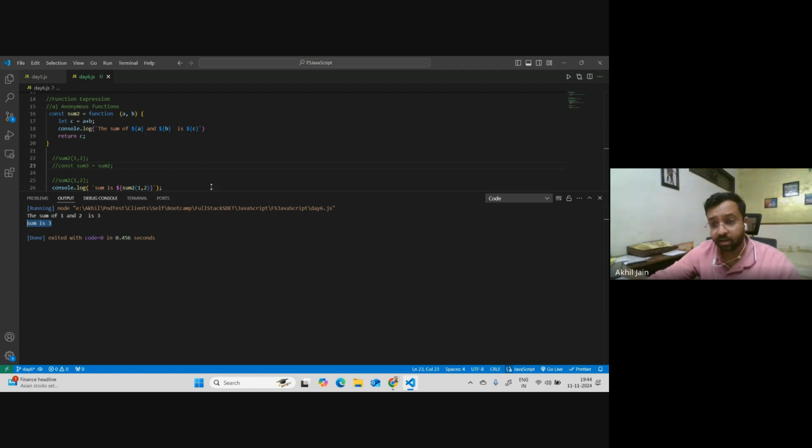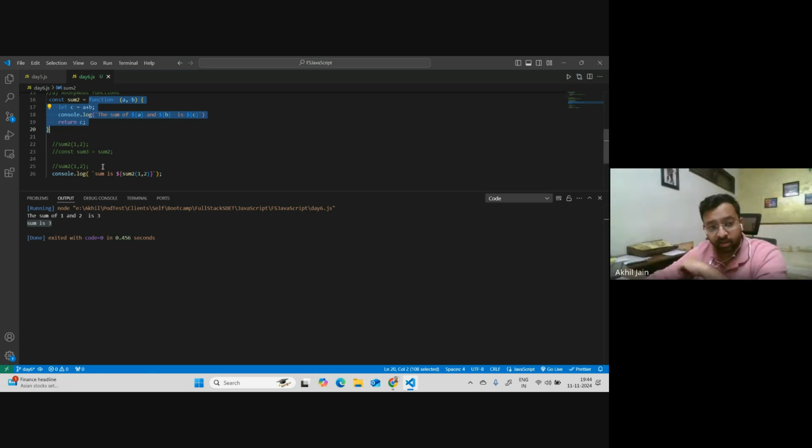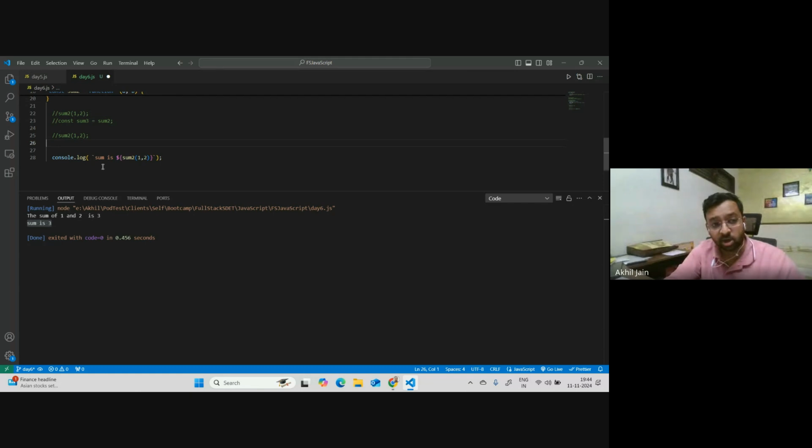You see, right? Sum is 3. Okay, so the data type of sum2 will still be a function type only, because sum2 is pointing to the function, right? A function. But now it is also available like... No, you're understanding it very differently, right? Try to understand, these are two different things.